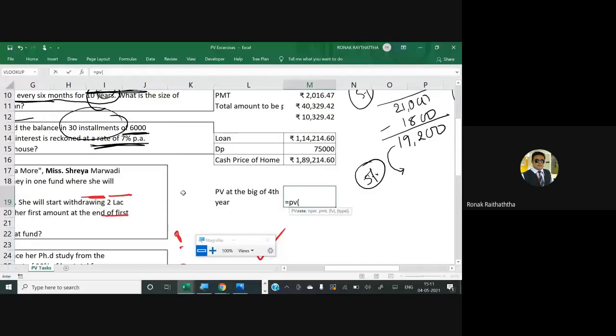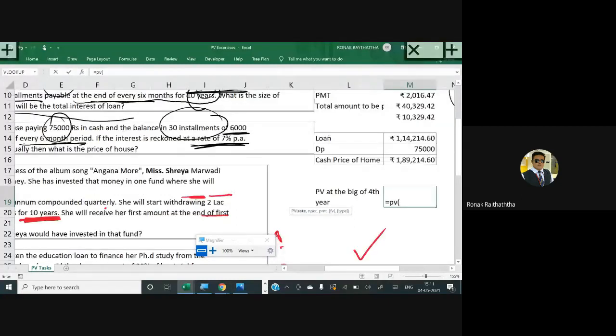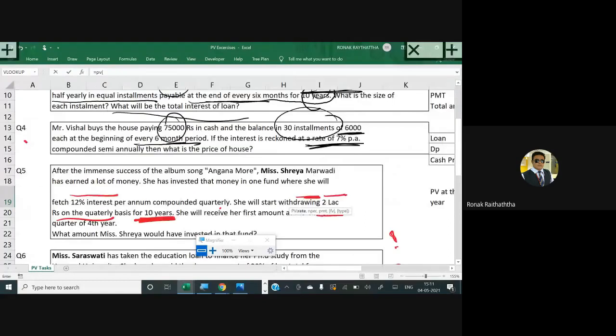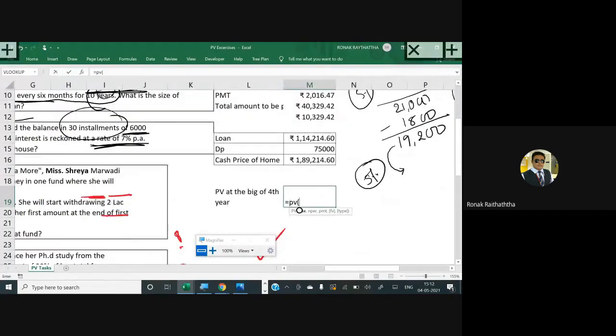First one is the rate. Rate is how much? 12% per annum. And the compounding frequency we have followed is quarterly. So this rate will be divided by 4. So 12% to be divided by 4, comma, number of periods.